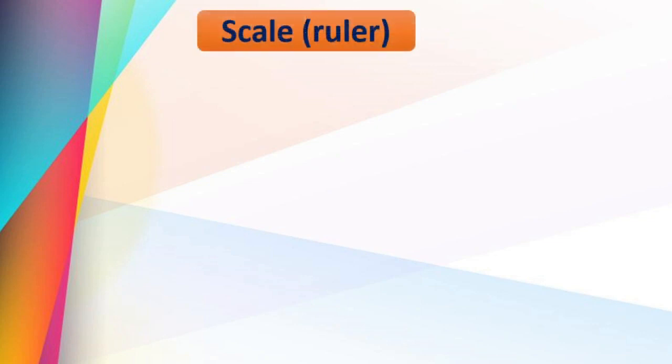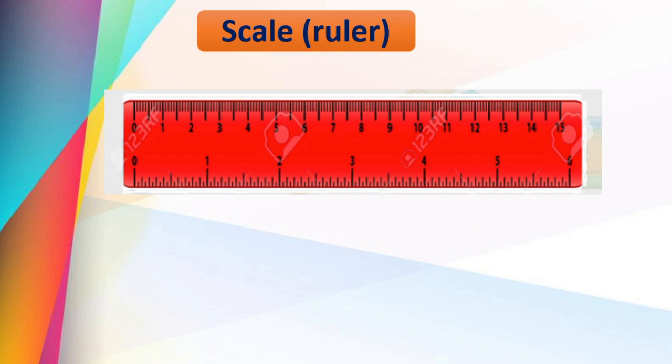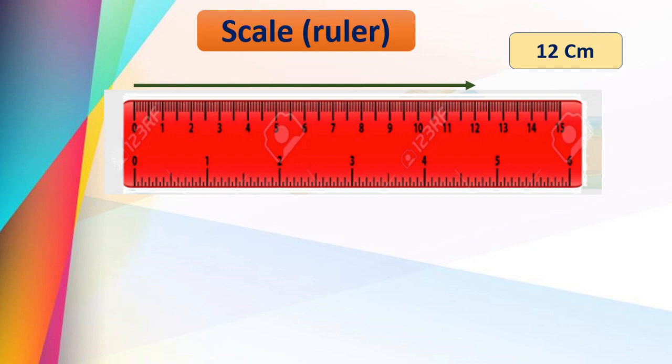Now here see the scale. Okay. Now see the line. Yes, what is the measure of this line? What is the length? The length is nothing but 12 centimeters, because the line starts at 0, correct? And it stops at 12. So the length of this line is 12 centimeters, correct?